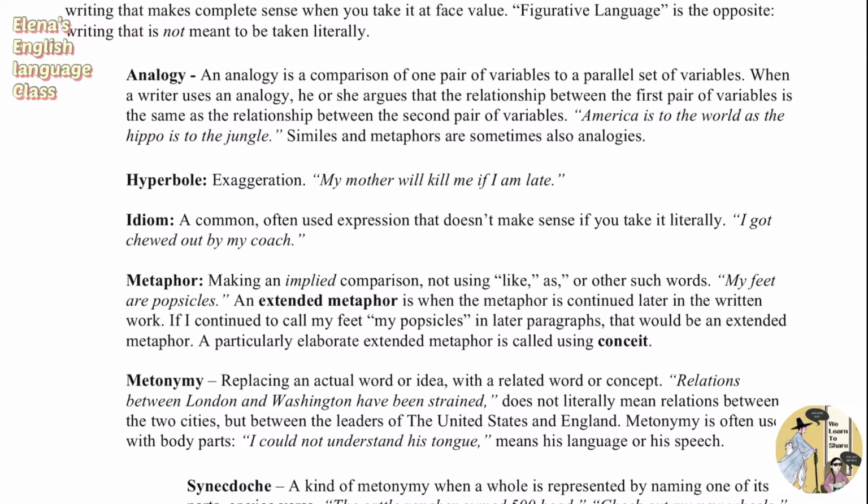First is analogy. An analogy is a comparison of one pair of variables to a parallel set of variables. When a writer uses analogy, he or she argues that the relationship between the first pair of variables is the same as the relationship between the second pair of variables. So analogy is all about relationship. For example, America is to the world as hippo is to the jungle. And similes and metaphors are sometimes also analogies.